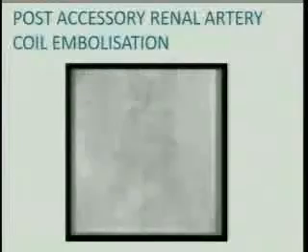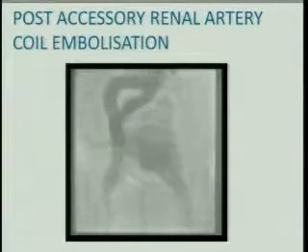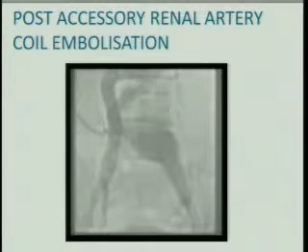This was then embolized with a 0.038 5 into 5 coil. This probably was a little bigger. So then next we took in another 0.035 5 into 3 coil, and after that the accessory renal artery was embolized successfully. So this is the image after having embolized the left internal iliac and the accessory renal artery.